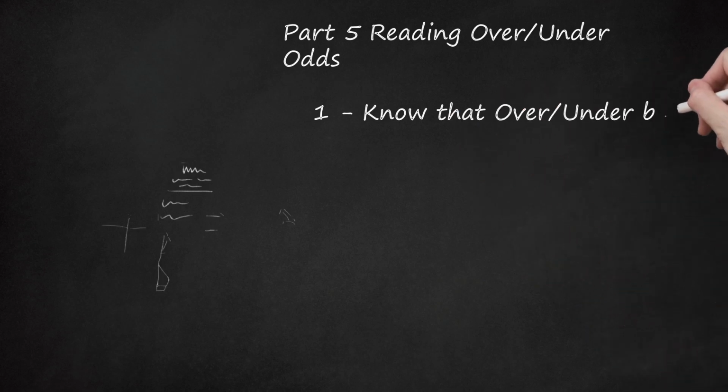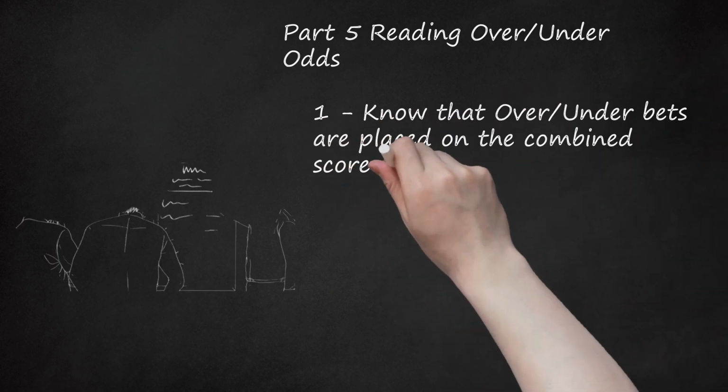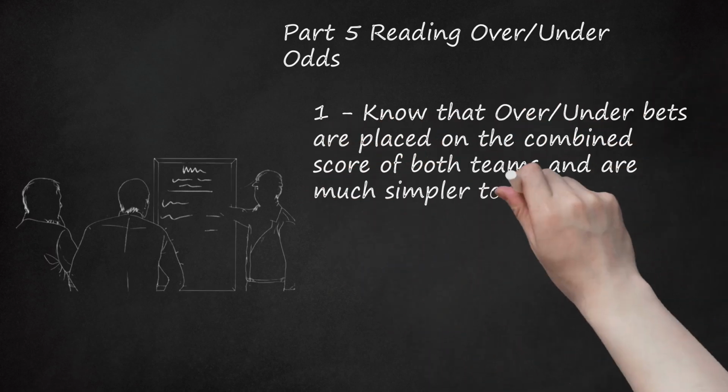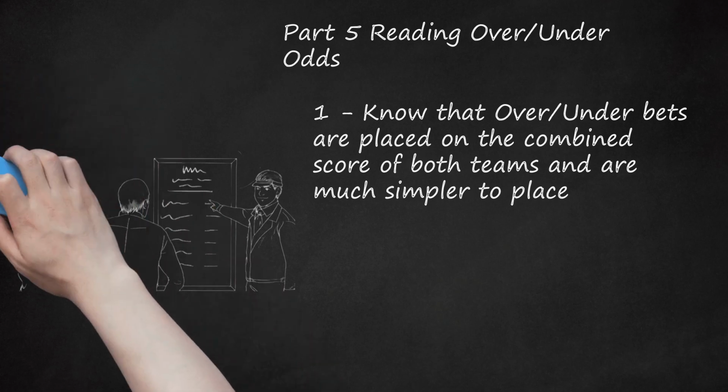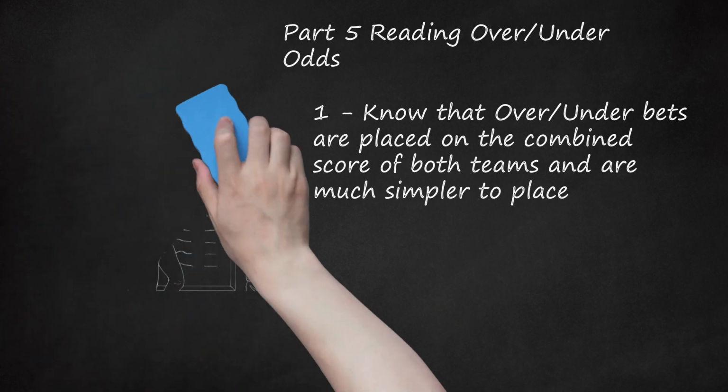1. Know that over-under bets are placed on the combined score of both teams and are much simpler to place. A bookie sets the over-under, and you simply choose if the combined score will be higher or lower than that mark. Over-under bets are often less risky and complicated than other forms of betting. If the OU is 198.5 points and you bet over, then any combined score from 199 points and up will pay out.